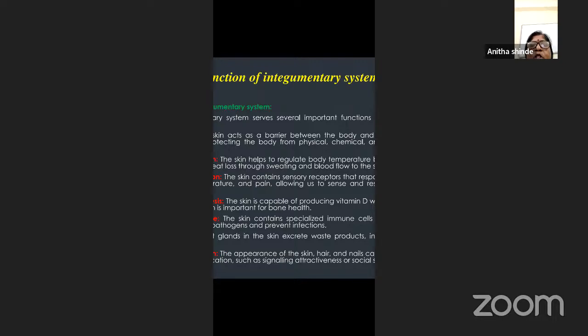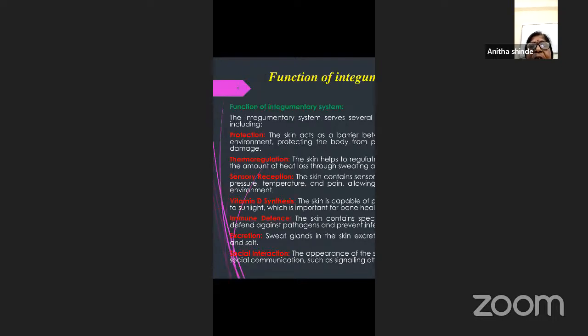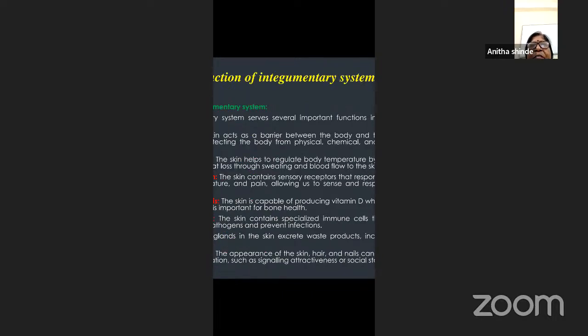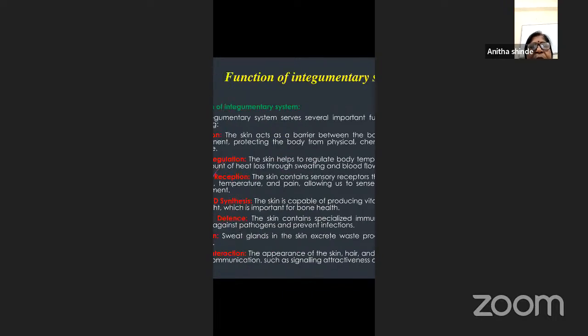The next, the skin also helps in the production of vitamin D. The skin is capable of producing vitamin D, which is very essential. When our skin is exposed to light from the sun's rays, it synthesizes vitamin D. This vitamin D is essential for bone health, as you all know. So the synthesis of vitamin D with the help of the skin plays a very major role. The skin produces it on exposure to UV radiation from the sun, and vitamin D is essential for the development of the bone.